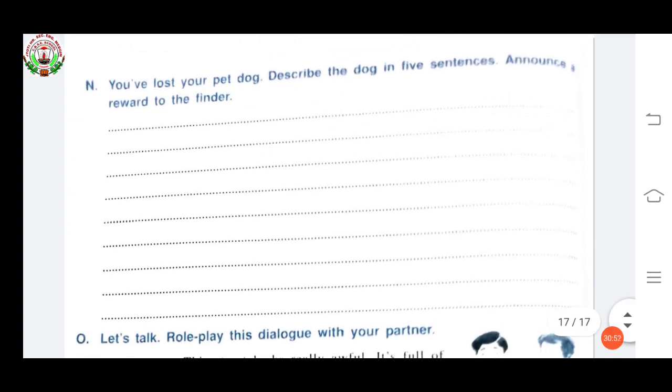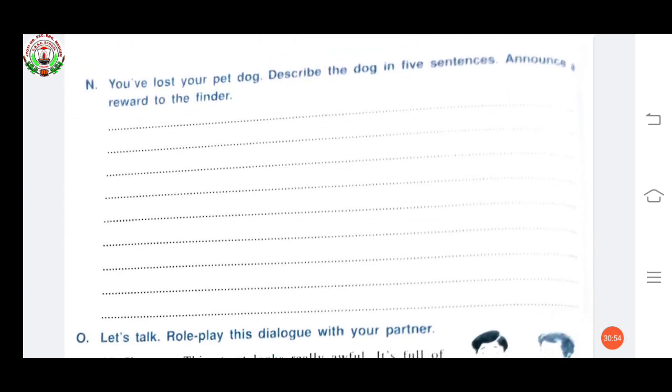What do you have to do? You have lost your pet dog. Describe the dog in 5 sentences. Announce a reward to the finder. Okay? It means you have lost a pet. He may be lost somewhere. So now what you have to do is describe your dog. You have to write something to find him.